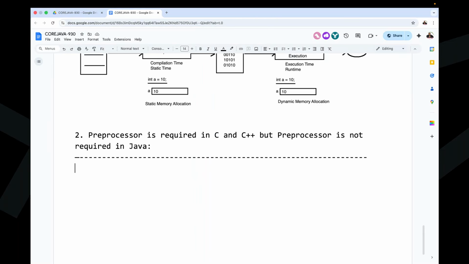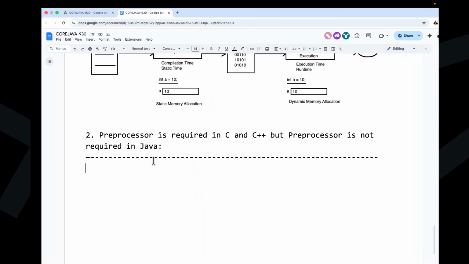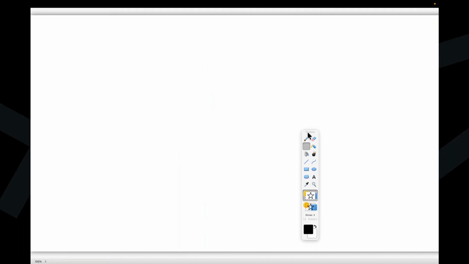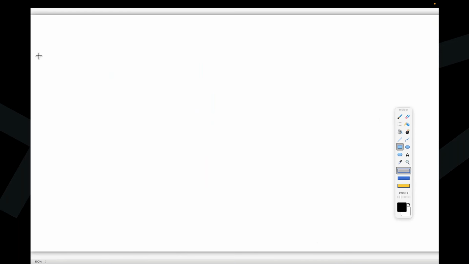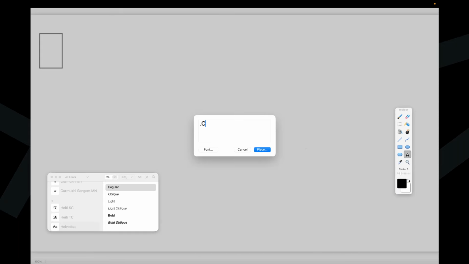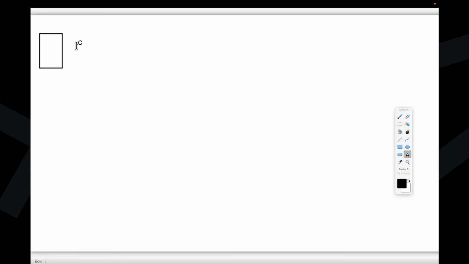Right, sir. I'll give you a diagrammatic representation. Now try to understand it clearly. What is preprocessor? What is the location of the preprocessor? That is what we are understanding now. First, I have taken a C program, .c. Next one is the compilation stage we are going to provide.